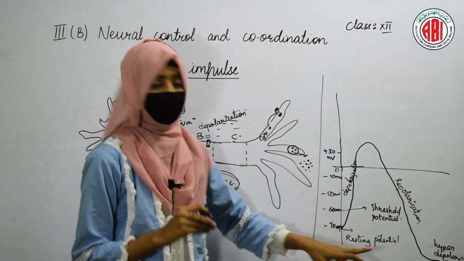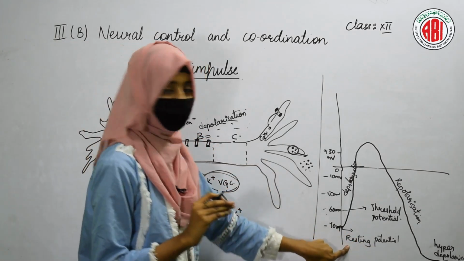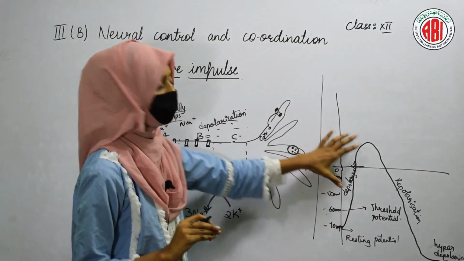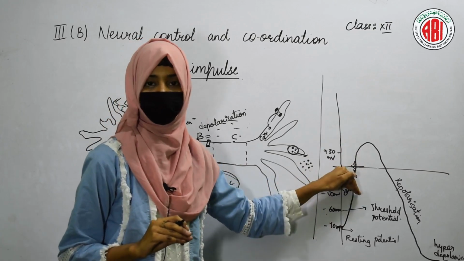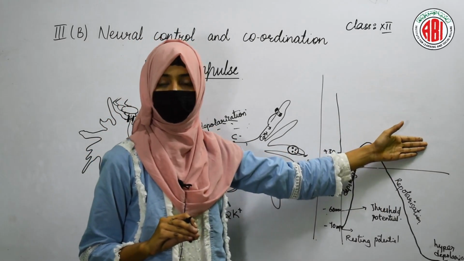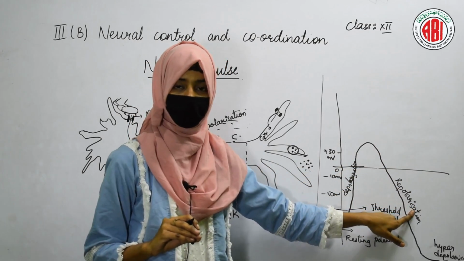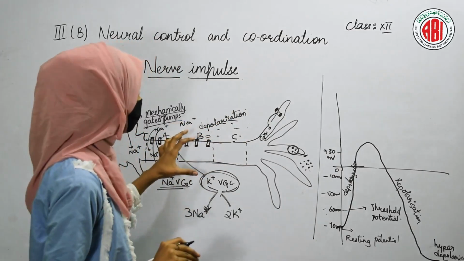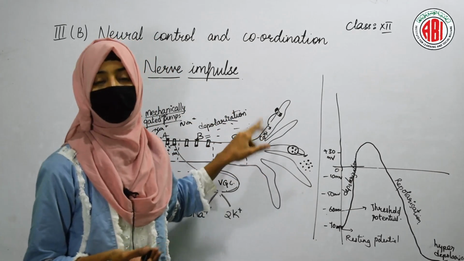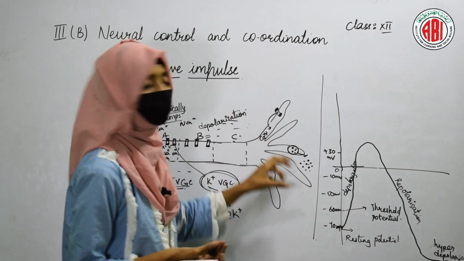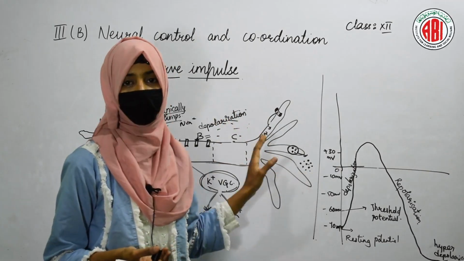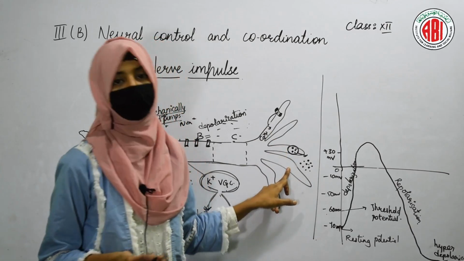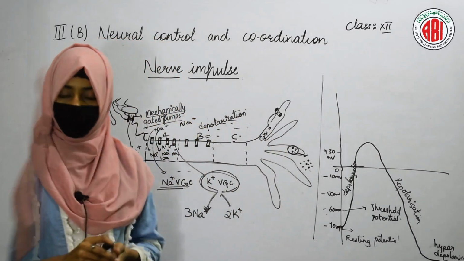Firstly, the cell will be in resting potential, then it undergoes threshold potential, then it shows the depolarization of the cell, that is entry of the sodium ions, and then removal of the sodium ions occurs, that is called repolarization, and then the cell undergoes hyperpolarization. Then finally the calcium is released, which forces the neurotransmitters to be released out of the synaptic vesicles, and due to the release of these neurotransmitters, the nerve impulse gets generated.